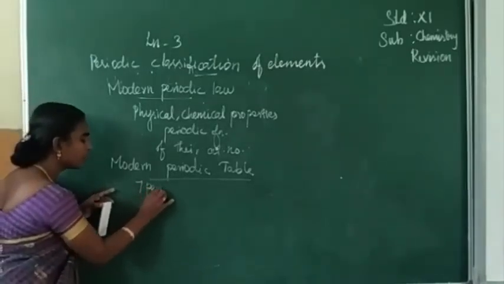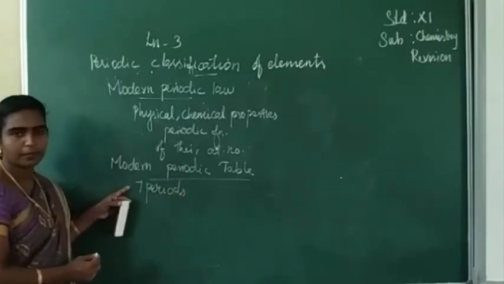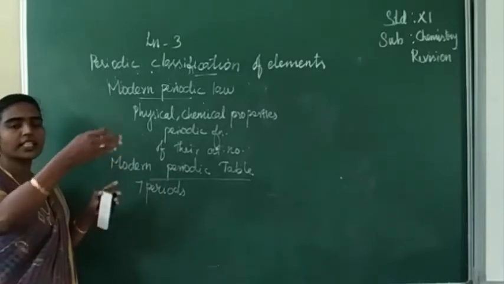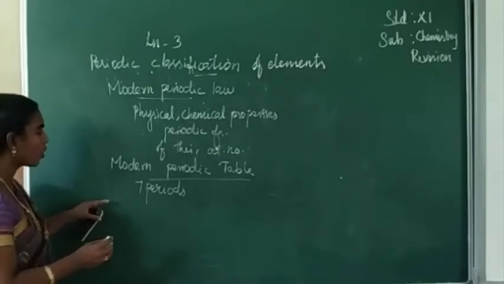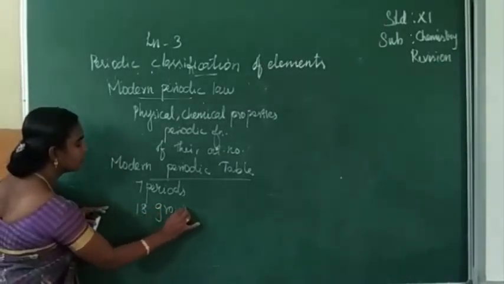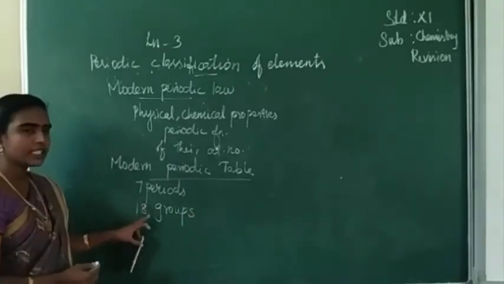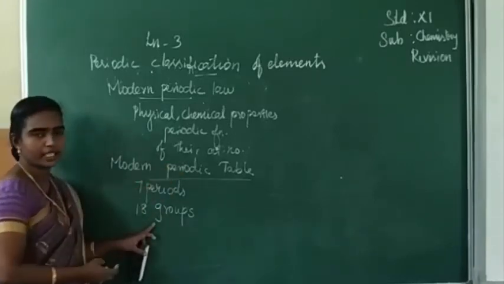So there are 7 periods in the periodic table. In the same way, there are 18 vertical columns, otherwise called 18 groups. Have you understood? 7 periods and 18 groups are there in the modern periodic table.